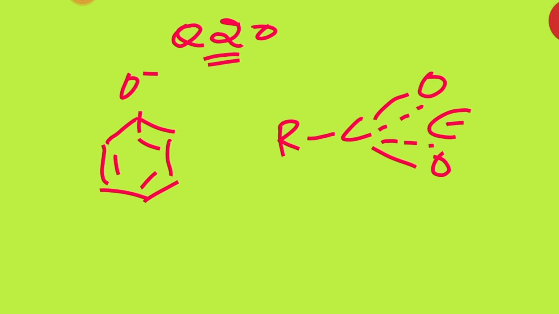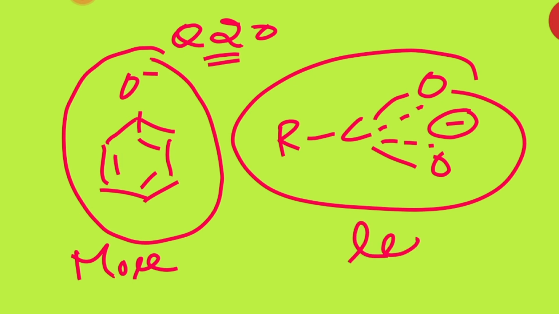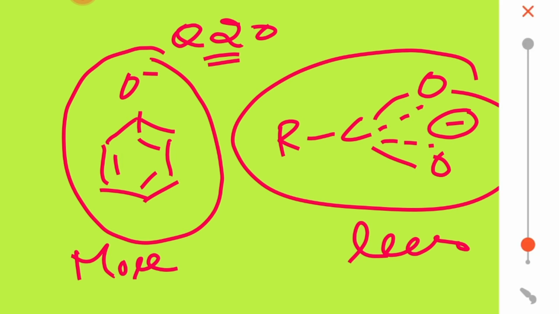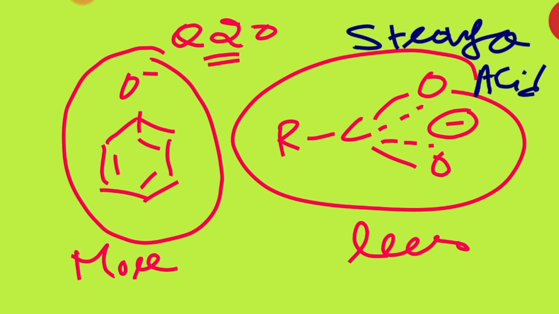This negative charge can be on any of the oxygens. They are saying this phenoxide ion has more resonating structures, and this has fewer. But still the carboxylic acid is a stronger acid and this is a weaker acid.